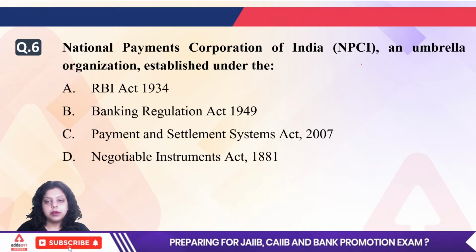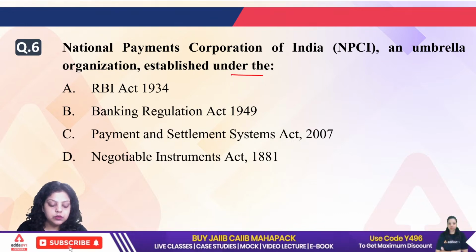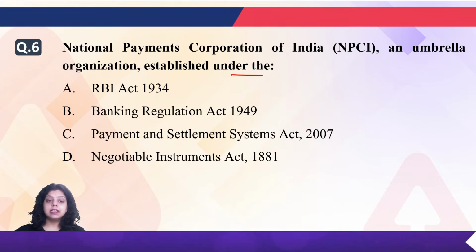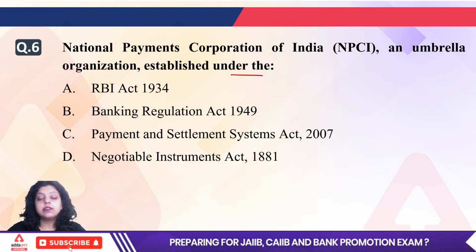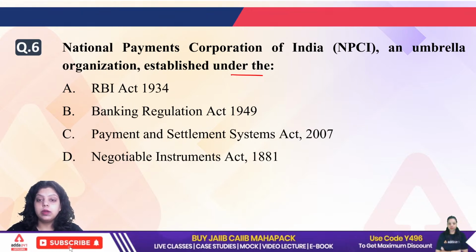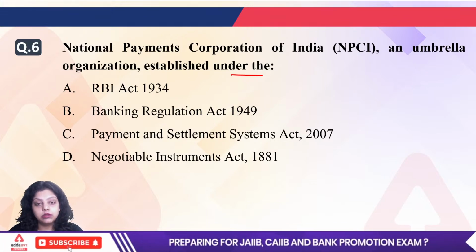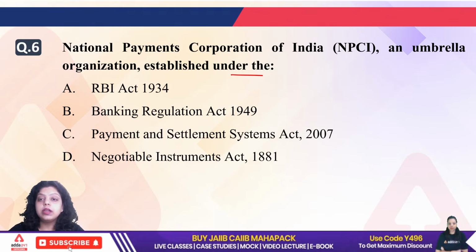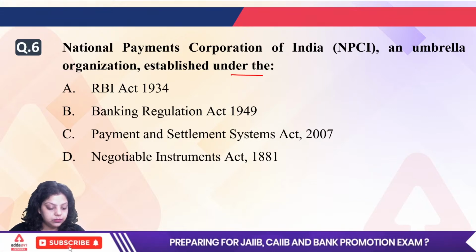National Payment Corporation of India, an umbrella organization, was established under which of the following acts? So NPCI is National Payment Corporation of India. It is an umbrella organization, and it was established under which of the following acts? Is it RBI Act 1934? Is it Banking Regulation Act 1949? Is it Payment and Settlement System Act 2007? Is it Negotiable Instrument Act 1881? So under which of the following acts the umbrella organization of our country, that is NPCI, is established?